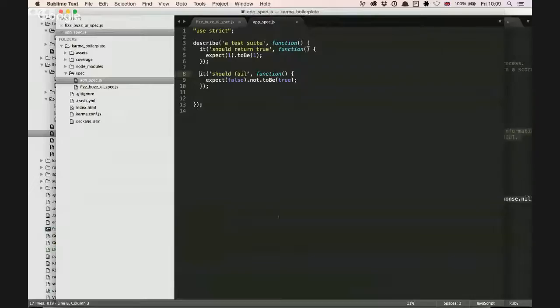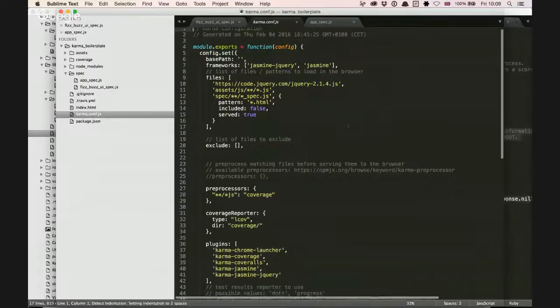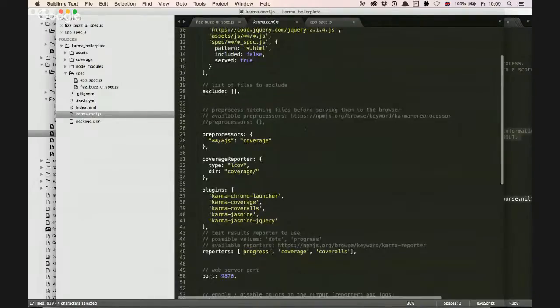Okay, so we've got the app spec thing here. Yeah, these ones are passing actually. And we have set up here, we're basically running, you've got Jasmine jQuery, you've got Jasmine in there.